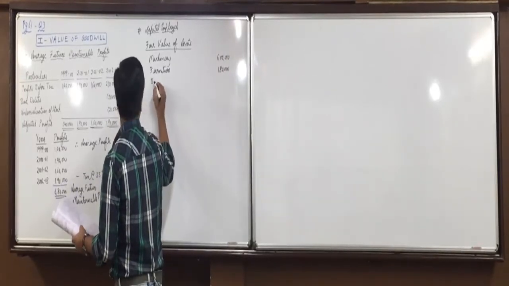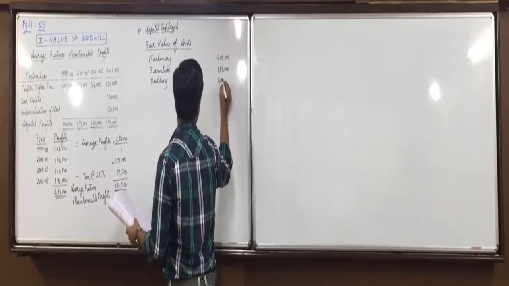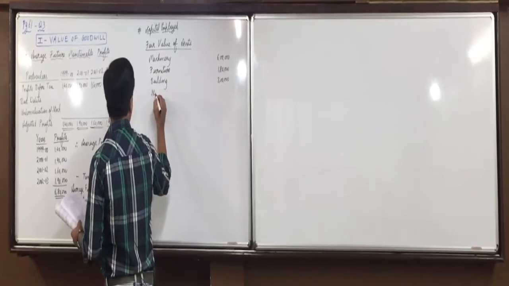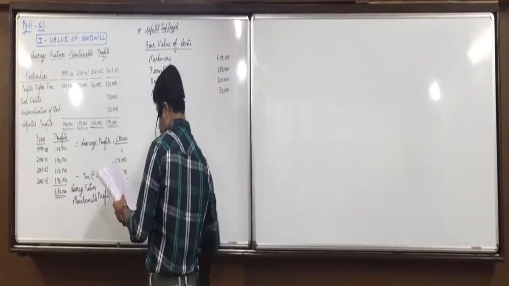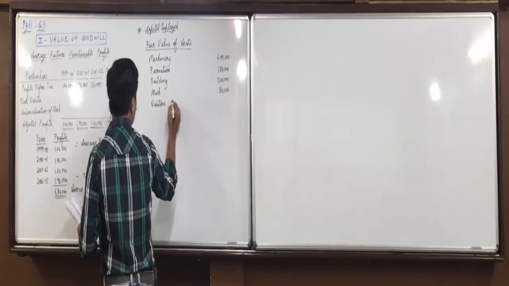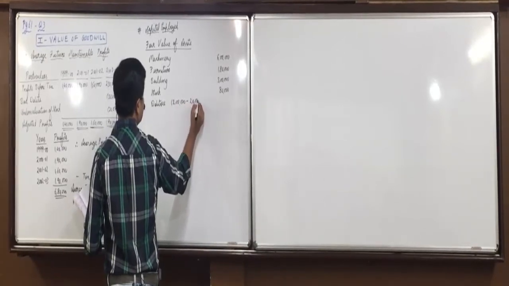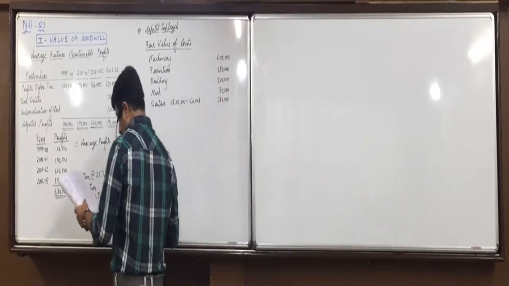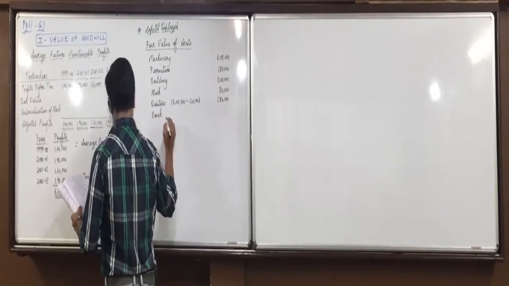Building, 3 lakhs. Stock, adjustment to 80,000. Debtors, adjustment: 2 lakhs minus 20,000, 1,80,000. Bank balance 30,000.